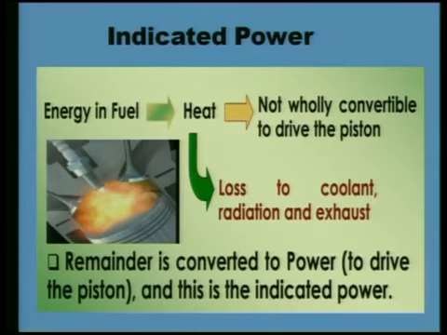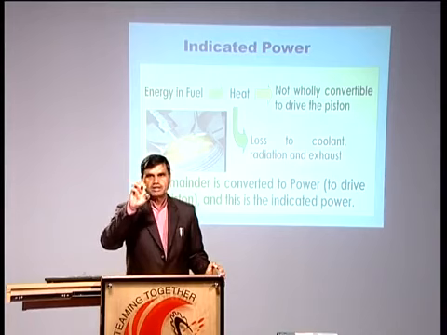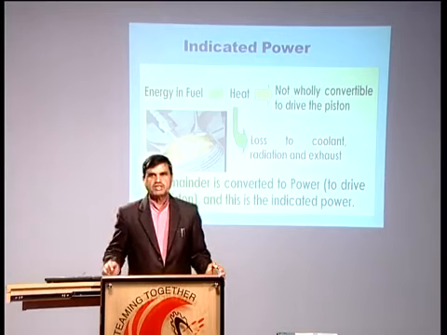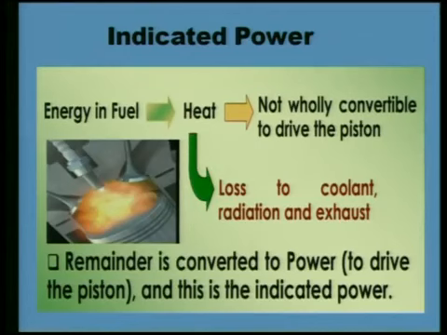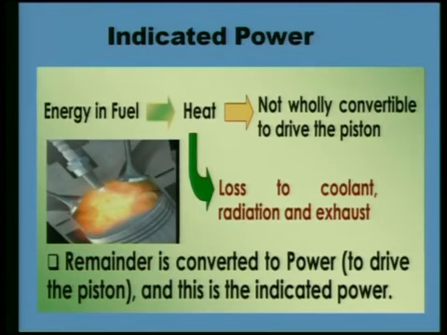From the top side of the piston, high pressure is working, it is forcing the piston in the downward direction. So inside the cylinder, the power which is available for moving the piston in the downward direction after heat rejection, because some of the heat has been rejected and the remaining is available for moving the piston in the downward direction, is known as indicated power.